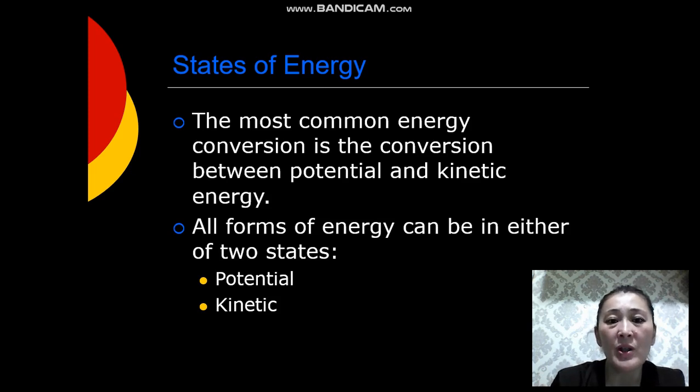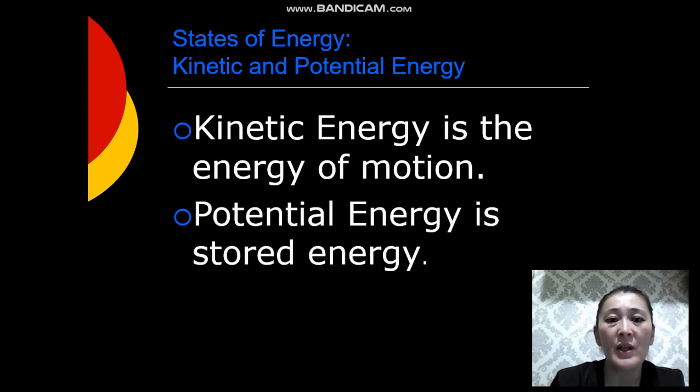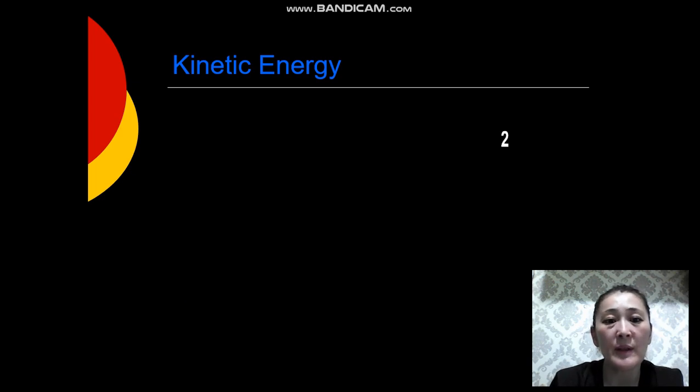The most common energy conversion is the conversion between potential and kinetic energy. All forms of energy can be in either of two states, potential and kinetic. Kinetic energy is the energy of motion, and potential energy is stored energy. The faster an object moves, the more kinetic energy it has. The greater the mass of a moving object, the more kinetic energy it has. Kinetic energy depends on both mass and velocity.